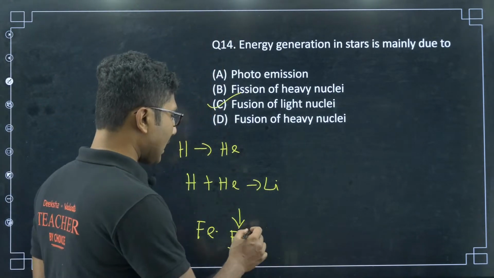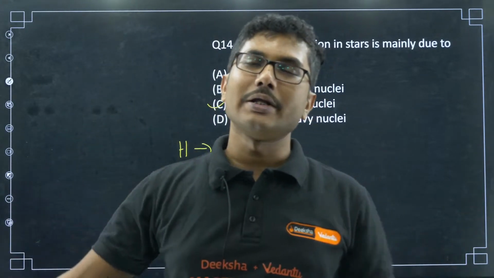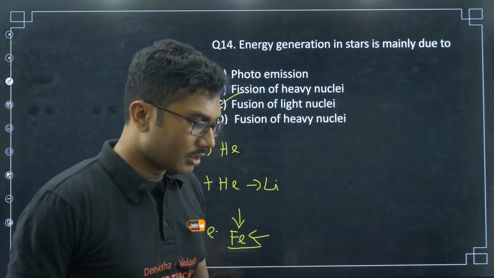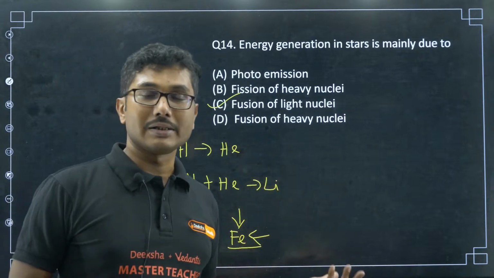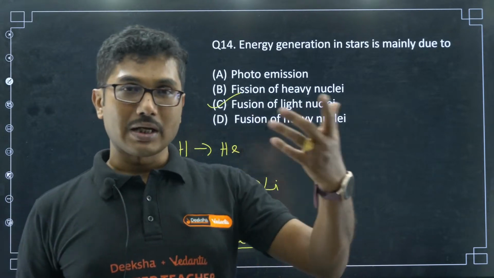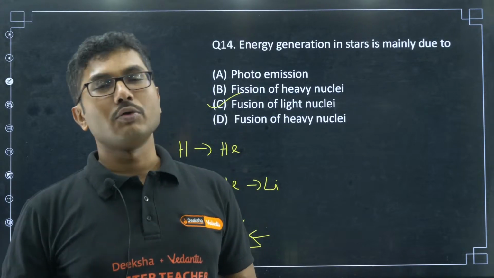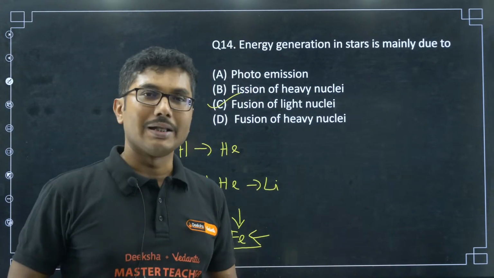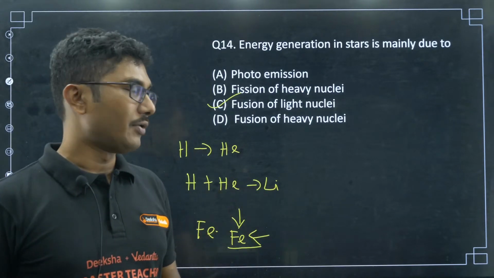Once iron is reached at the core, the star slowly dies, and based on the different mass of the star there are different outcomes. It can become a black hole, it can become a pulsar, it can become a white dwarf after becoming a red giant. For example, our sun is destined to become a red giant, and then slowly it will evaporate, and only a white dwarf will be left in the place of the sun millions of years later.